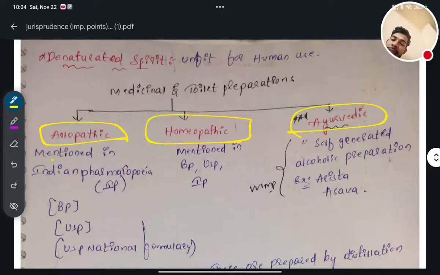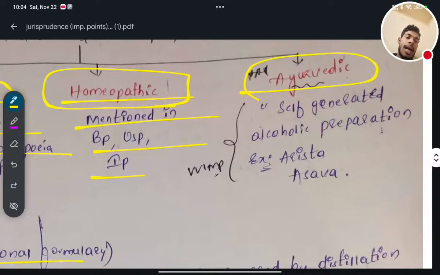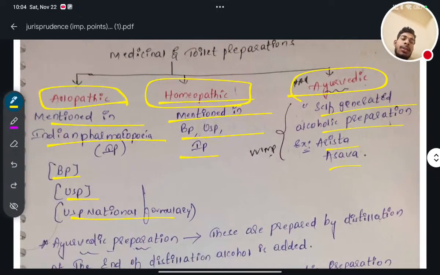Allopathic medicine is mentioned in the Indian Pharmacopoeia, British Pharmacopoeia, US Pharmacopoeia, and US National Formulary. Homeopathic medicine is mentioned in the British Pharmacopoeia, United States Pharmacopoeia, and Indian Pharmacopoeia. Ayurvedic medicine is a self-generated alcoholic preparation such as Arista and Asava. Okay, so the definition of Ayurvedic medicine is a little bit important.